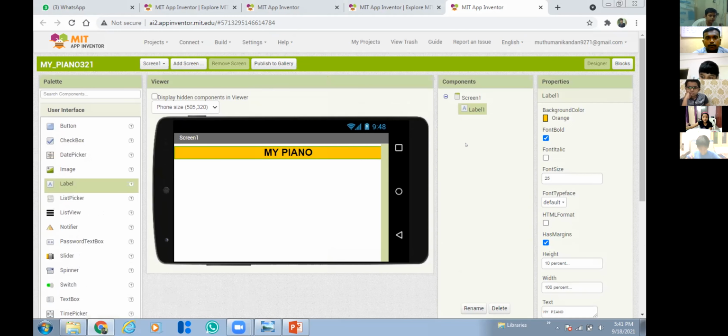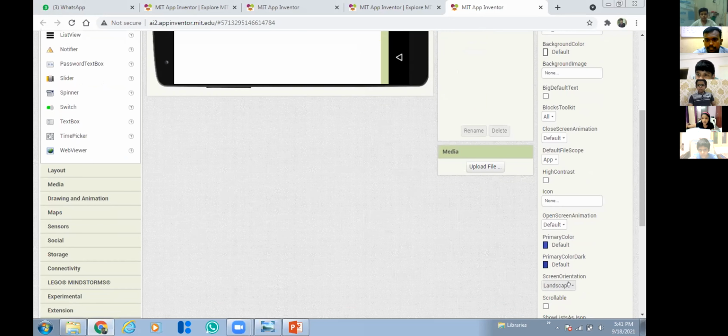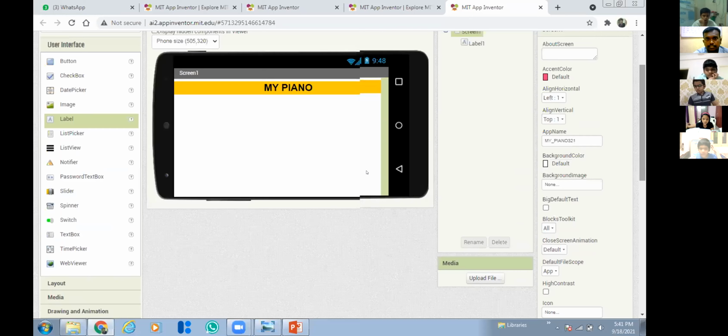Sir, I have a doubt. Yes, Advika. Sir, how can you rotate the mobile screen, tilt it? Yeah, I told you, there is a screen property, screen orientation. Note it down. You should select the screen orientation and set it to landscape. Very simple. Then it will be tilted like this. So now, does everyone understand till how to add this label? Everyone? Yes, sir. If you have doubts, you can ask me.